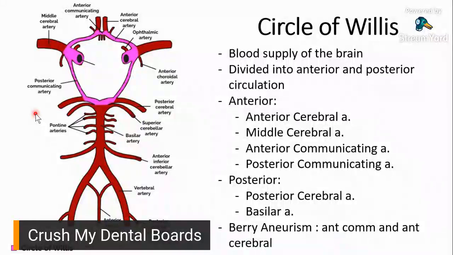Ganon kagamit ang utak natin at ganon ka-importante ang brain na meron siyang provision for in case a blockage happens in either part, merong sasalo. But of course, pang-compensate lang yon until magawan ng paraan. And then on the bottom there, you'd see again berry aneurysm. So berry aneurysm, it involves mostly your anterior communicating artery and your anterior cerebral artery.